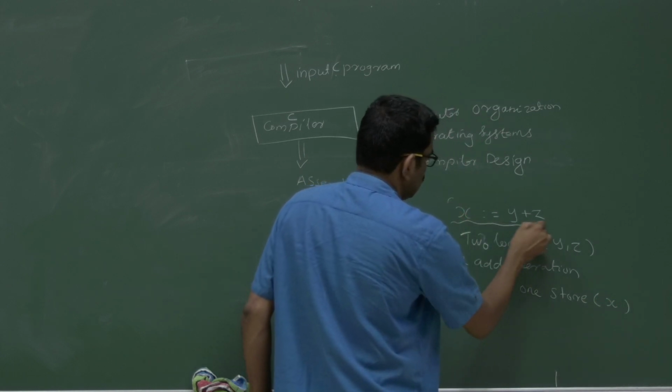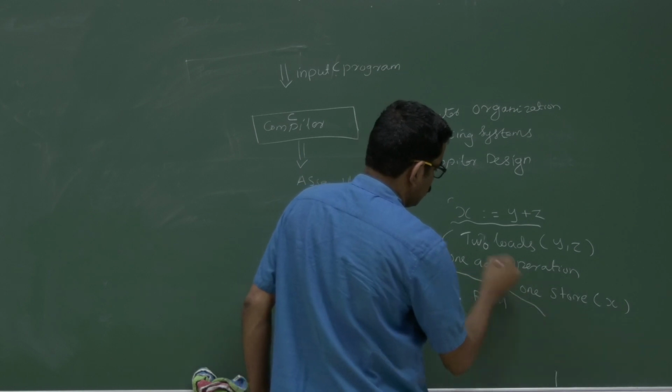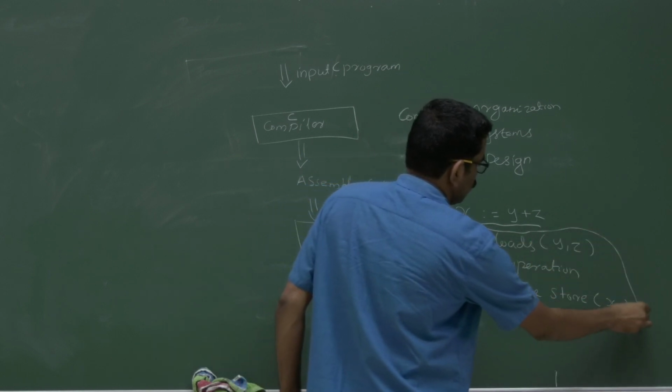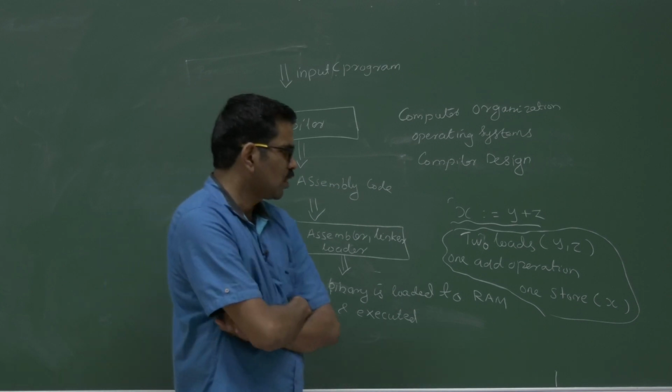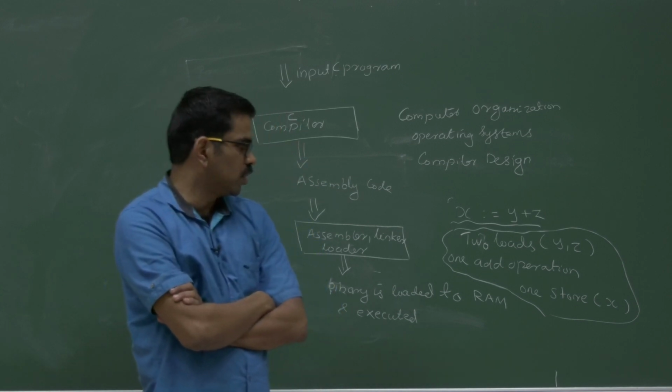So this is a single statement, but in the processor it will be four assembly or machine instructions. You don't have to worry about that.